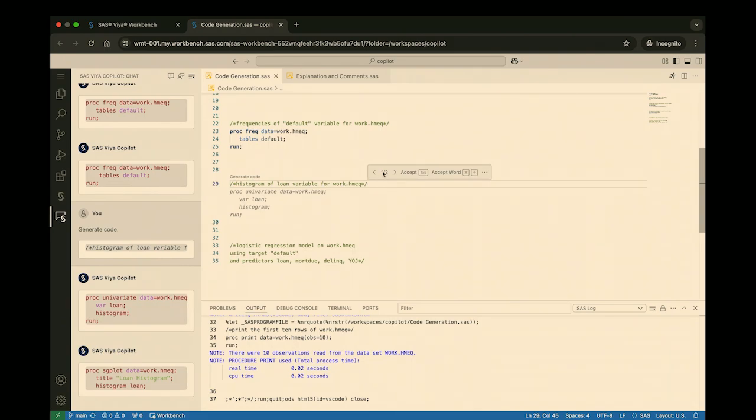Up top, you also see this 1 out of 2 written here. And so when the Copilot isn't entirely confident in the results, it'll give you a second option. So if you're not happy with it, you can look at the second one and see what it returns. So in this case, it's given an option to use proc univariate and also an option to use sgplot. So in the case that I wanted some more summary statistics, I would use the proc univariate. In the case that I wanted fewer, I would use sgplot. So in this case, I want to use proc univariate to get some more information about the loans that my customers are requesting.